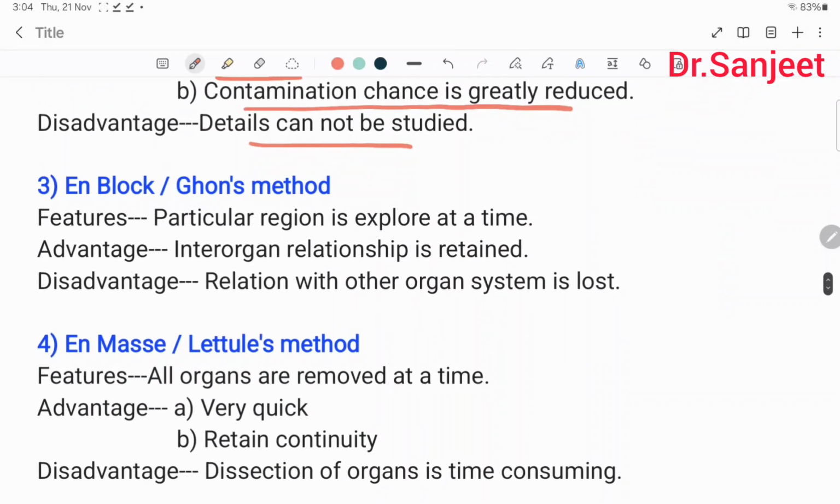Then en bloc or Ghon's method, where a particular region is explored at a time. Advantage, inter-organ relation is retained. Disadvantage, relation with other organs is lost.